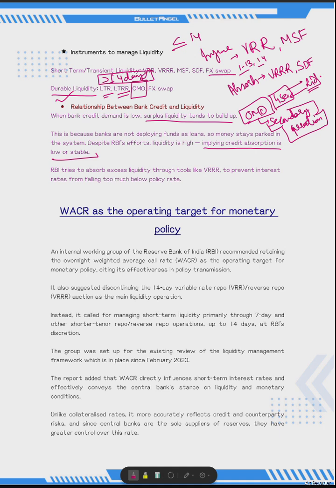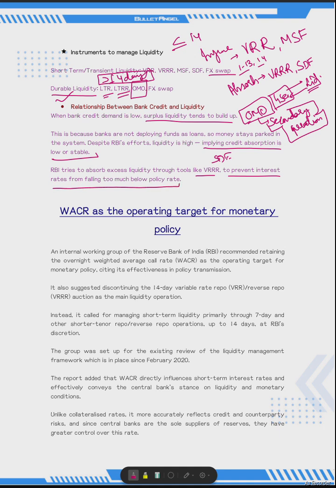People, as of now, are only observing, and the credit demand is not much higher because they don't see any visibility in the near future, or some volatility exists in the economy or even at the global level. So that's why projects are not getting kicked in. So RBI tries to absorb excess liquidity through tools like VRRR or SDF to prevent the interest rates falling too much below the policy rate.